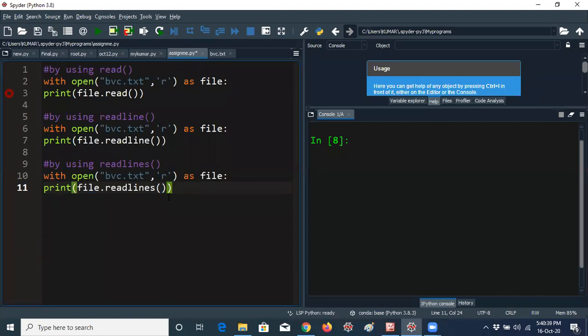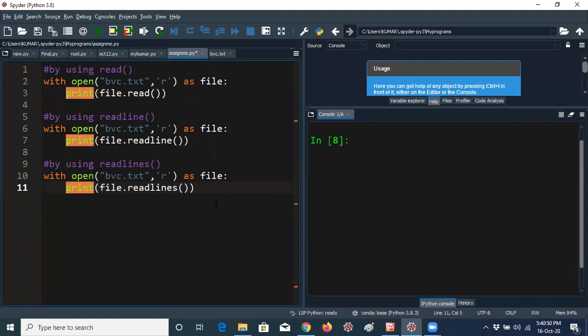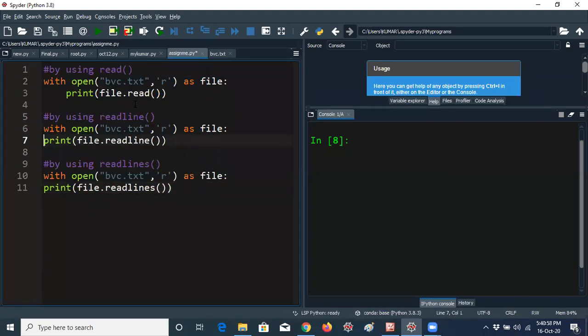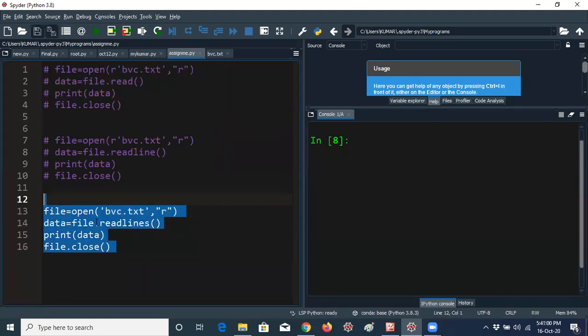I'm just giving like this. Okay, so with open, that means we have to write a tab. Our lateral entry student submitted this actually. So this is the program. We can also do this program by using with open. Before going to that, one minute, I just want to comment this.